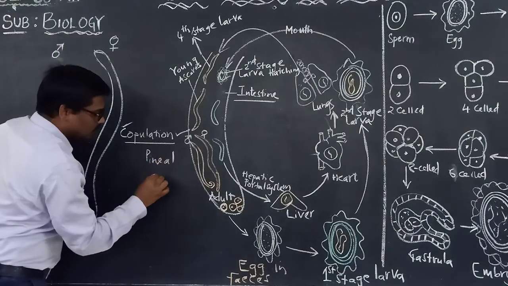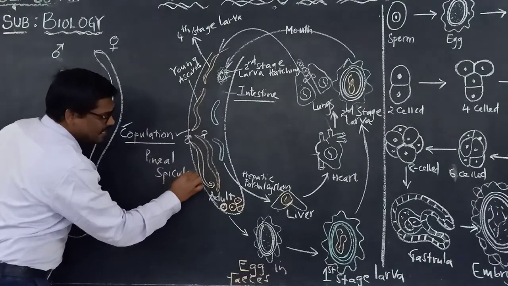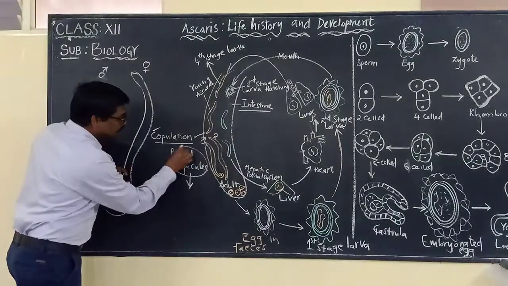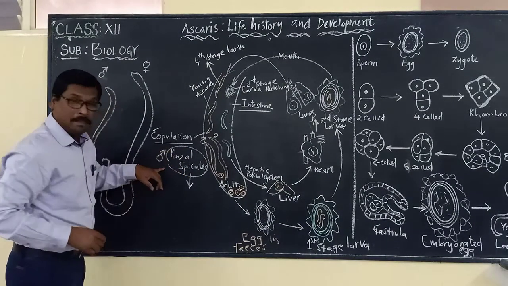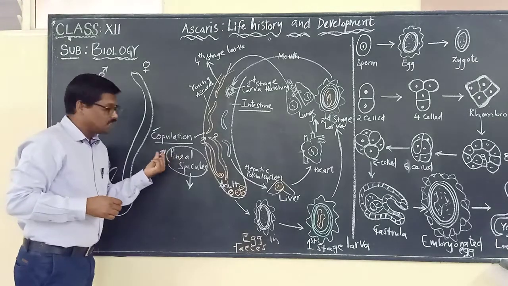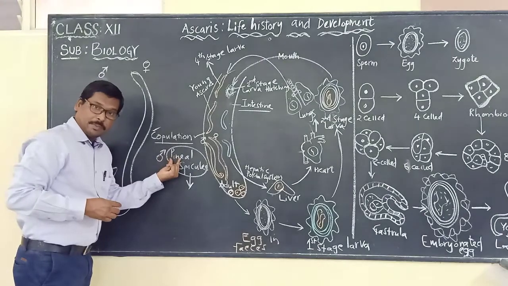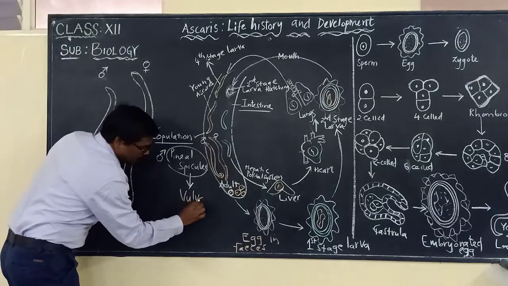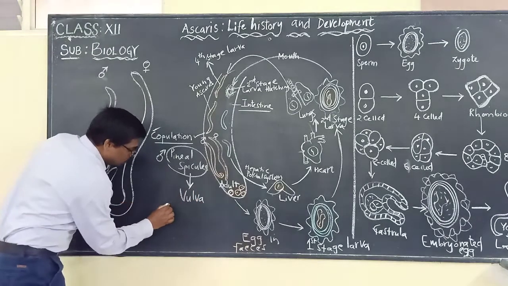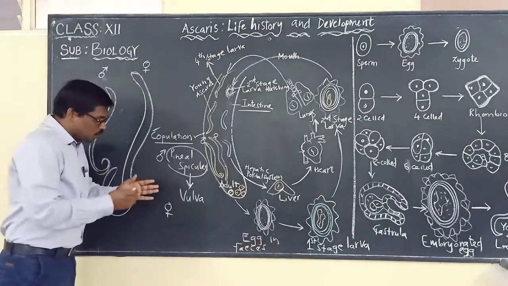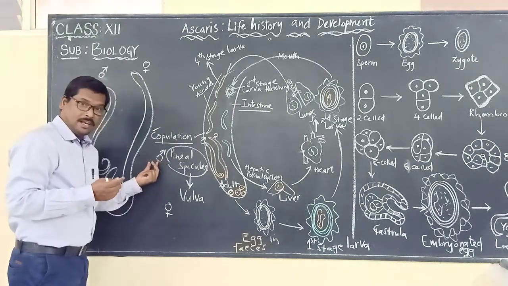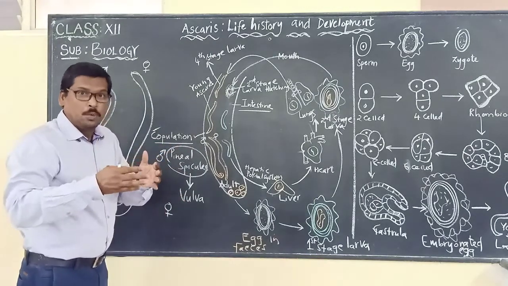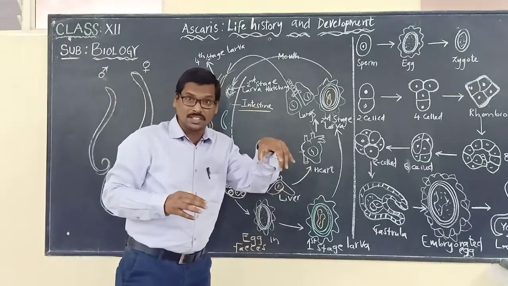It has structures called penial spicules. These are needle-like, and they are present in the male roundworm. These penial spicules help in opening the vulva of the female roundworm. Once the penial spicules of the male open the vulva of the female roundworm, the male will deposit the sperms.